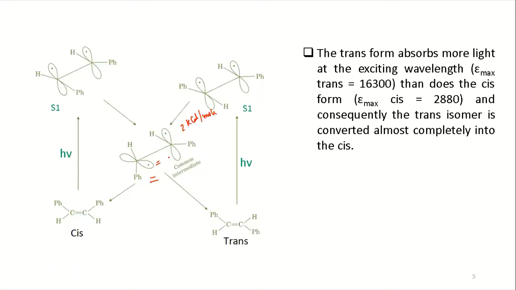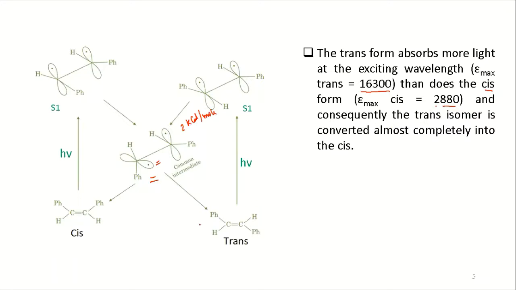So the trans form absorbs more light at the exciting wavelength. So your molar extinction coefficient at lambda max is around 16,300, whereas for cis it is around 2,880. And consequently, the trans isomer is converted almost completely into the cis.